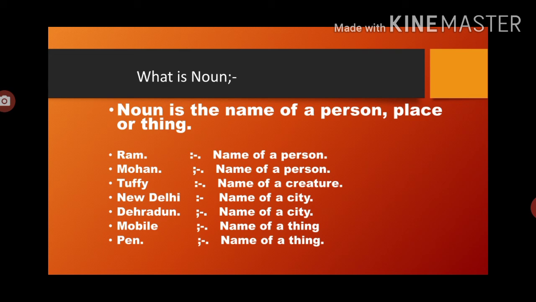Nouns are divided into various types like proper noun, common noun, abstract noun, concrete noun, countable noun, uncountable noun, material noun, collective noun, etc. But in your syllabus, only 5 nouns are there: common noun, proper noun, abstract noun, collective noun, and somewhere you will have the material noun too. Countable noun and uncountable noun are also easy. We will have an overview of it.